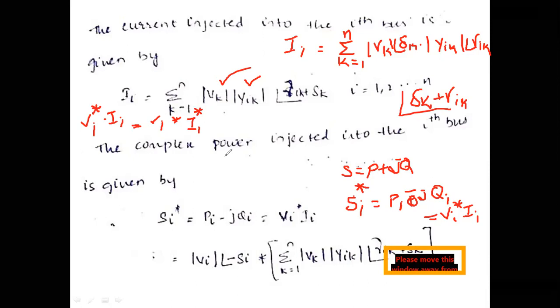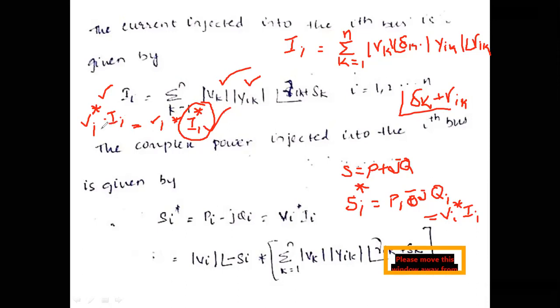You can have either of these two equations, but instead of considering this one, we are going to use the other one. Why? Because if you consider I conjugate, see how complex the equations would be, because you are going to change each and every sign, minus delta k and so on. Some confusion may occur if you consider this one.